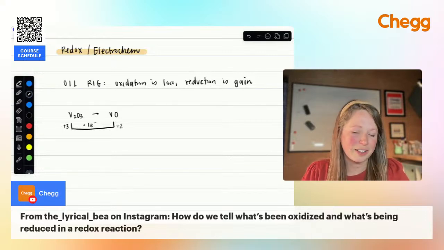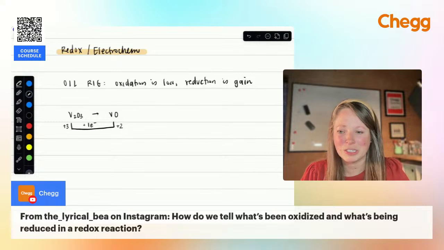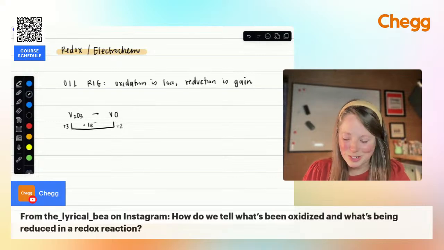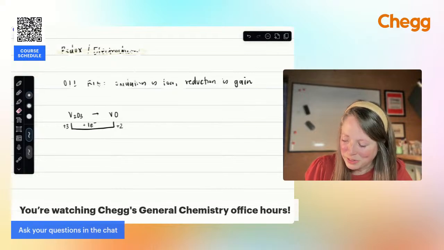If you are looking at an electrochemical cell, there are a lot of other ways to also identify that, and I'd be happy to get into that. Please just let me know. I'm going to jump back into the chat, see what other topics we can hit on tonight. But if you'd like more with that, please just let me know.